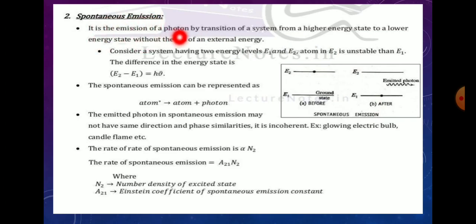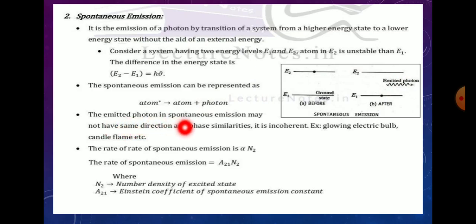It is the emission of photons by transition of a system from a higher energy state to a lower energy state without any addition of external energy. Consider a system having two energy levels E1 and E2. E2 is less stable than E1. Then the difference of energy is E2 minus E1 equals h nu. Spontaneous emission can be represented as: excited state atom comes to the ground state and emits a photon, so atom plus photon.